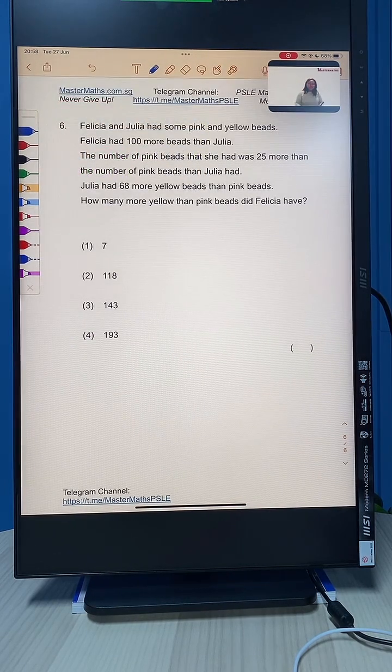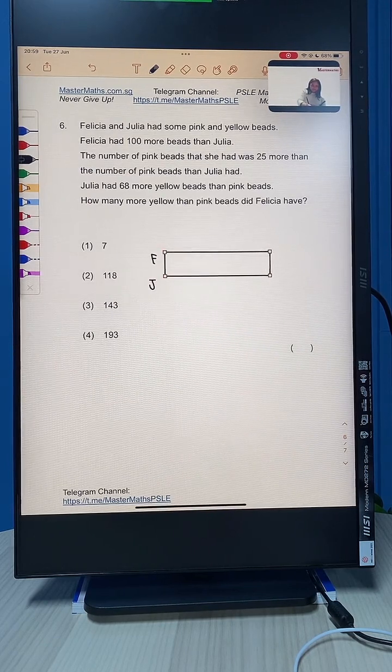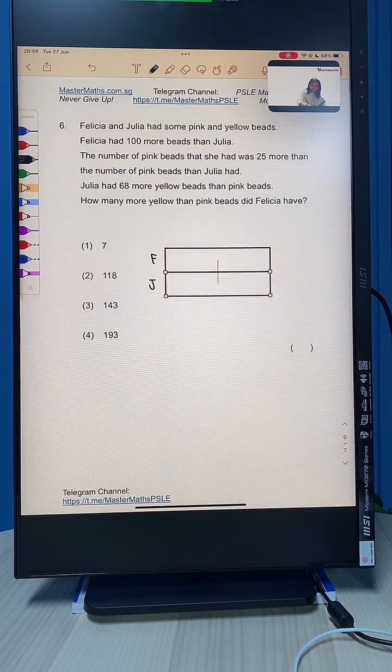Question number 6. Felicia and Julia had some pink and yellow beads. Felicia had 100 more beads than Julia. So straight away I'm going to draw Felicia, Julia, and Felicia will have 100 more than Julia. Okay? So for model drawing, follow the flow of the question. The tip is to follow what the question says. I'm going to draw 100 for Felicia.